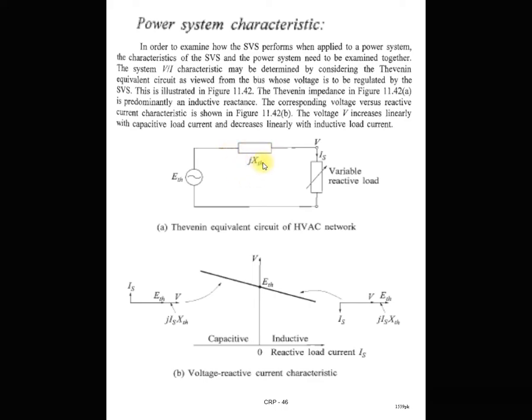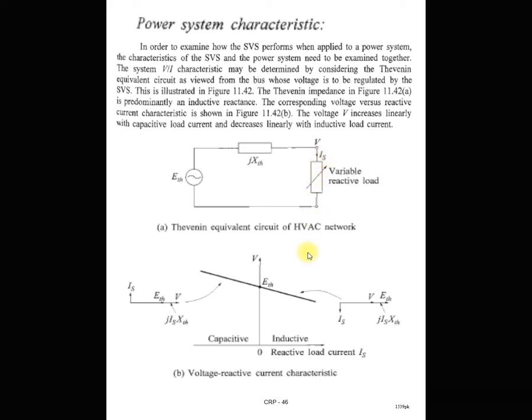So there is Thevenin's equivalent reactance that represents the transmission line reactance, or you can say the impedance. ETH represents Thevenin's equivalent voltage, which represents the generator of the power system. And at the receiving side there is a variable reactive load that is represented by this box. On the terminal side you can see the voltage is V and the current is IS.